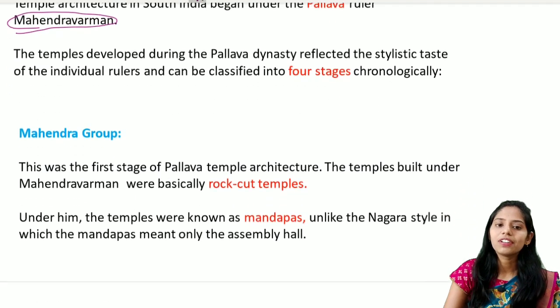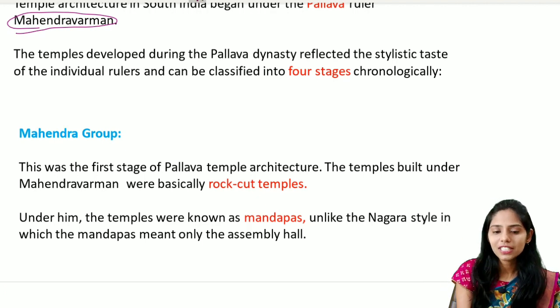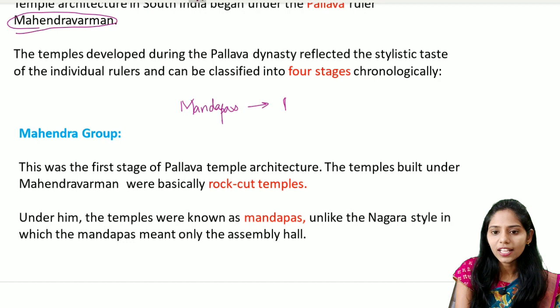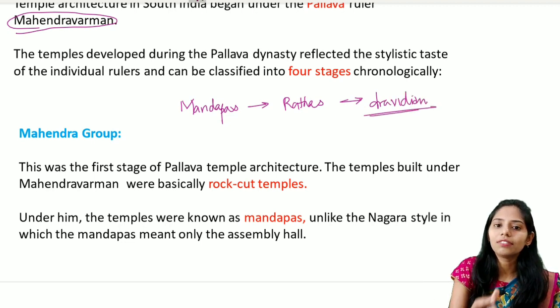Here is a brief introduction to the development of temple architecture in these stages, mainly in South India. In the first stage they called the temples mandapas, later on they were called rathas in the second stage, and in the third stage they are called the Dravidian style. Okay, so let us see one by one.